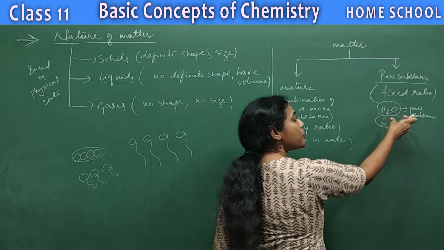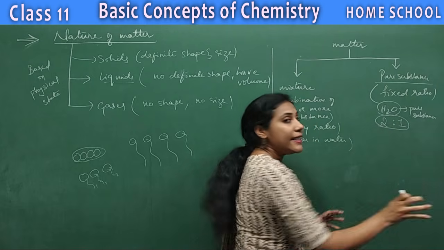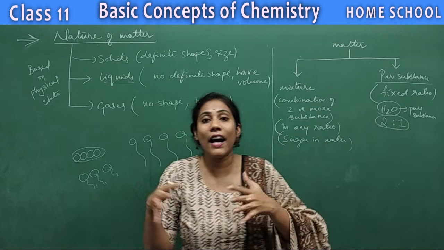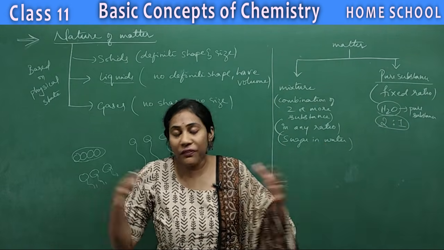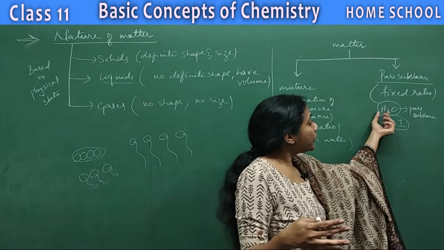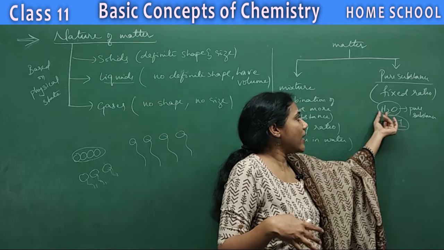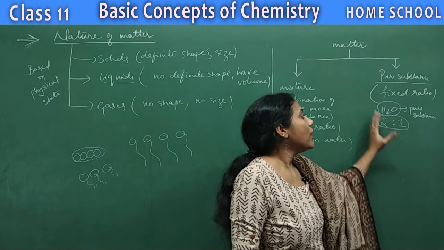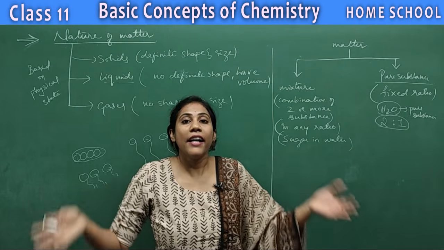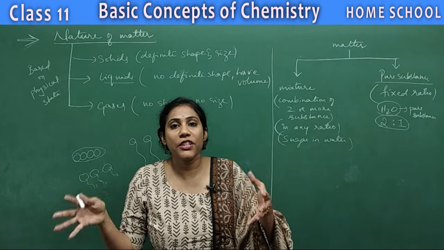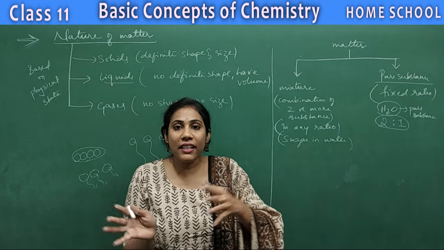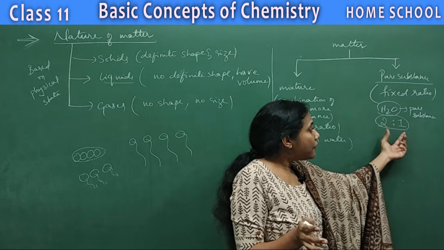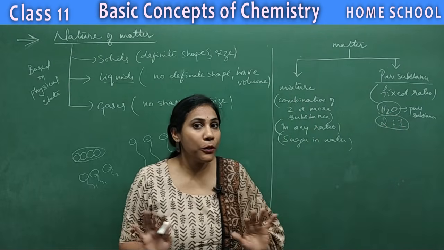When 2 hydrogen atoms combine with 1 oxygen atom, only then is water formed. That means they are combining in a fixed ratio. They are not combining in any amount, however they want, isn't it? These are two different elements, both are matter, but combining in a fixed ratio. So water is called a pure substance, sodium metal is a pure substance, and oxygen gas is a pure substance, right? It may be a single element, a molecule or a compound, but if it is combined in a fixed ratio, then we can call it a pure substance.